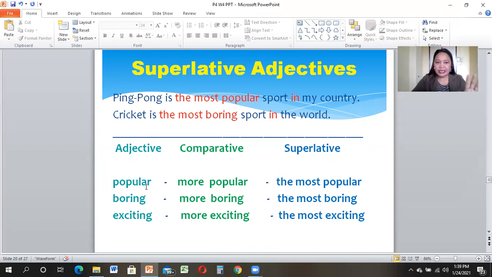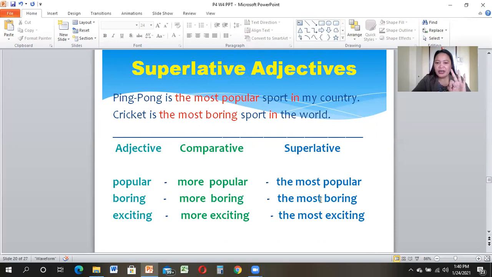So listen carefully. Ready? Adjective, popular. Comparing two things, we use more popular. And in superlative form, we use the most popular. Look at the color of each word, okay? Boring, comparing two things, more boring.